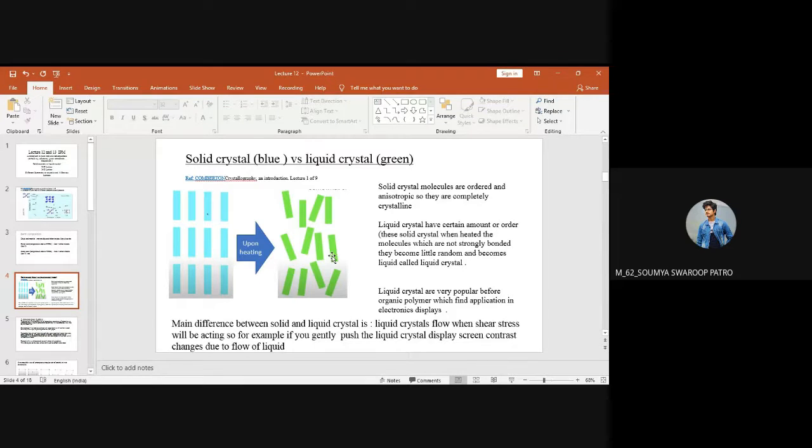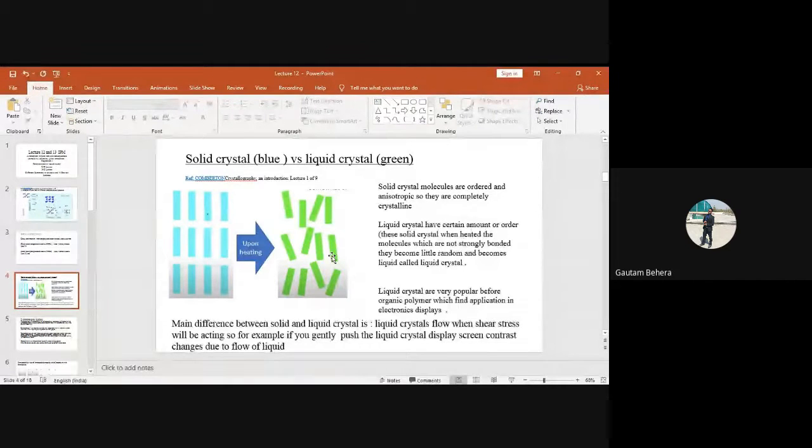Yes, sir. So what have you seen while you push it? You have seen a change in color, change in contrast, like something is flowing away, right? Those are actually liquids. You will find a contrast.